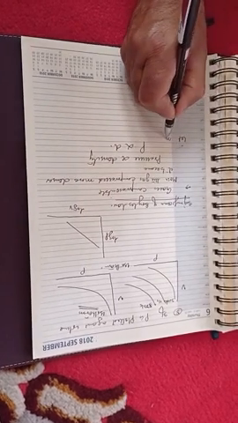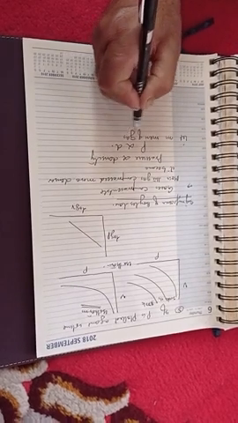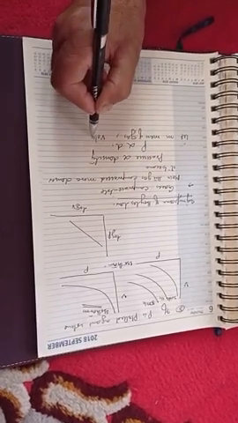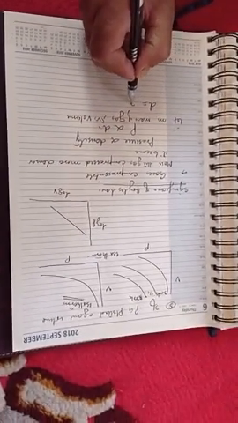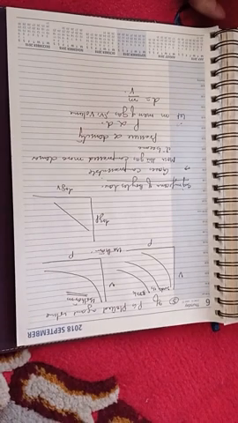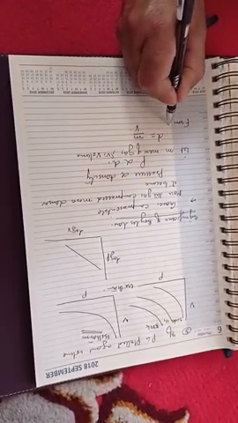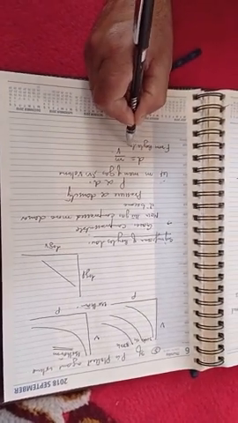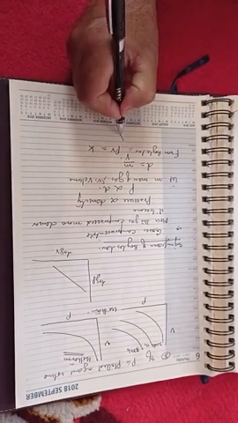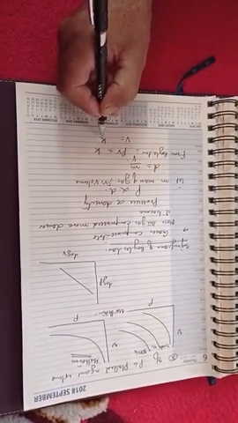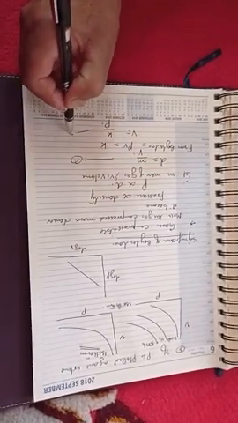Let M be the mass of gas and V the volume. So density is equal to mass divided by volume. Now from Boyle's law, PV is equal to K, K is the constant, or V is equal to K divided by P. This is the second equation.